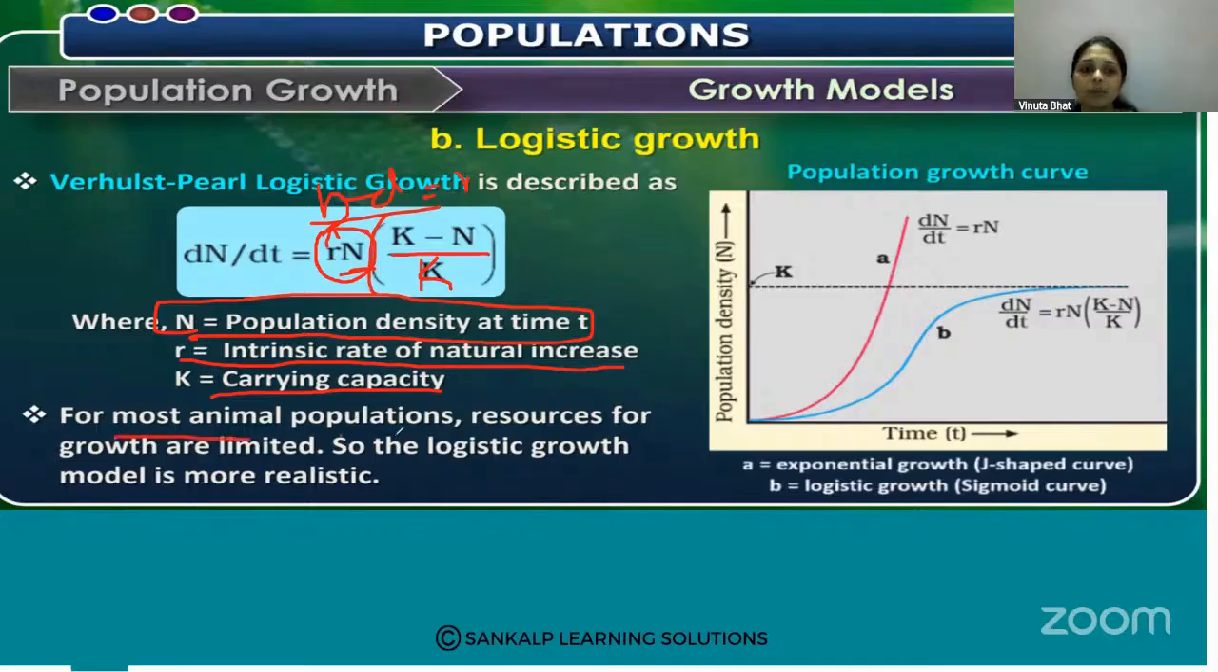For most animal populations, resources for growth are limited. So the logistic growth model is more realistic. When you draw the population density versus time graph for the logistic growth model, a sigmoid curve is obtained. So it shows this equation. So that is the logistic growth.